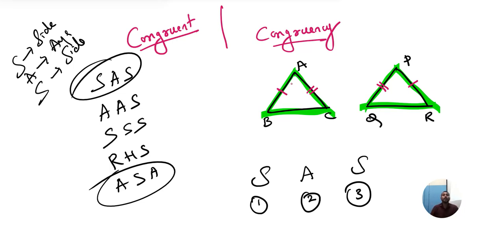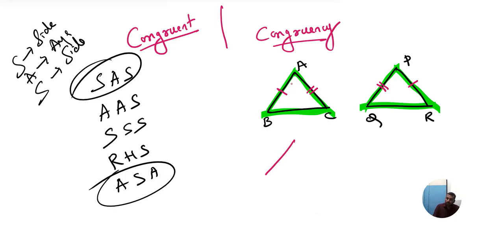Now, how to apply corresponding here? Here we have to apply corresponding: this single line arrow mark side should be equal to the single line arrow mark, that is the corresponding side here. If they have not given anything, then directly we can take AB and PQ. AB and PQ we can take. समझ में आया बेटा? Understood?